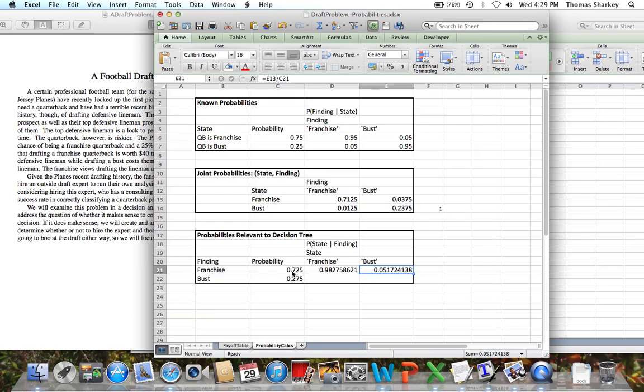Sorry, I think I definitely just did that wrong. So this is equal to the probability that our state is bust divided by the probability that our finding is franchise. And if we add up these two numbers, they end up adding to 1, which is what we need.